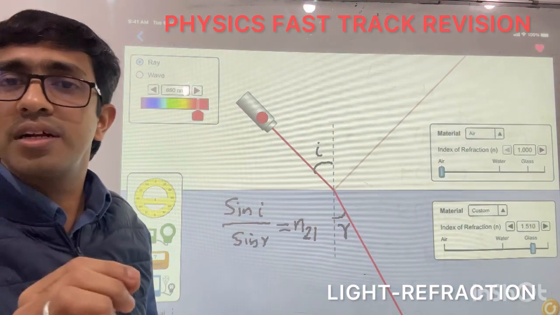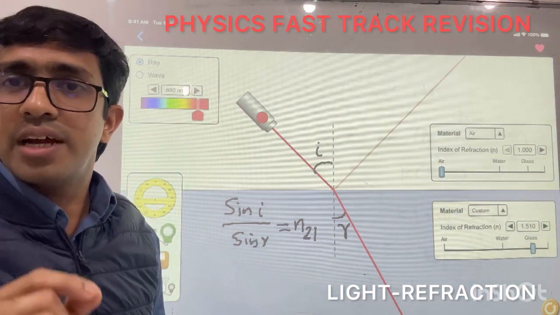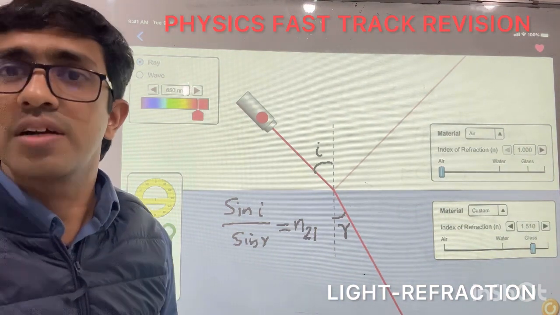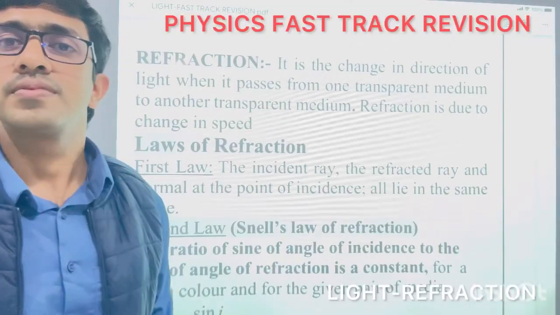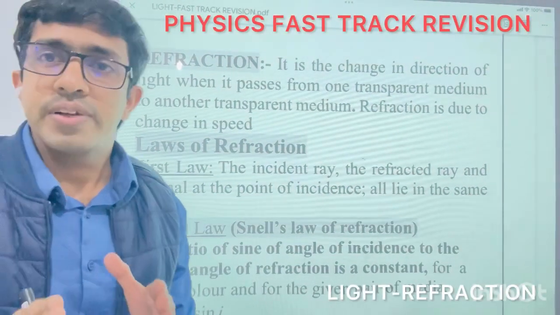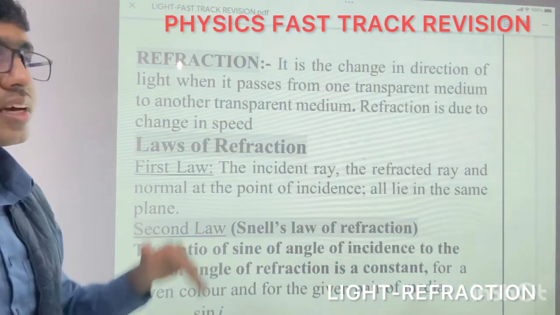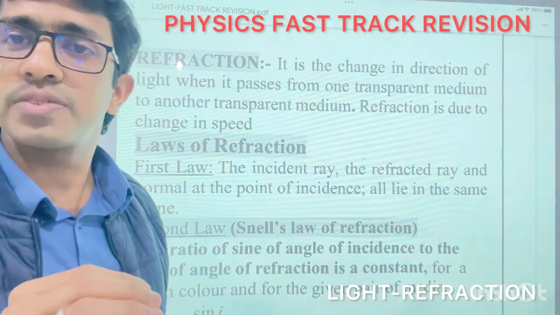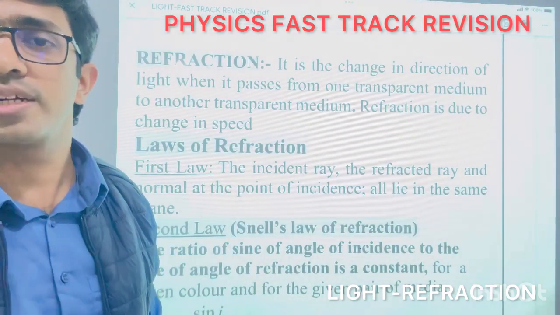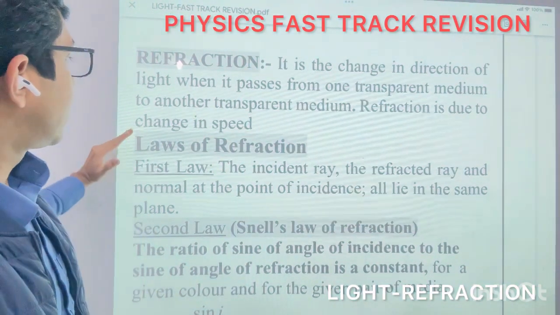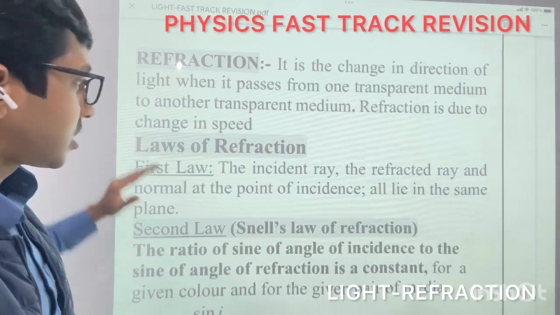So what is the statement? The ratio of the sine of the angle of incidence to the sine of the angle of refraction is a constant. Now we can define refraction of light: it is the change in direction of light when it passes from one transparent medium to another transparent medium. Then we have the laws of refraction, already explained.